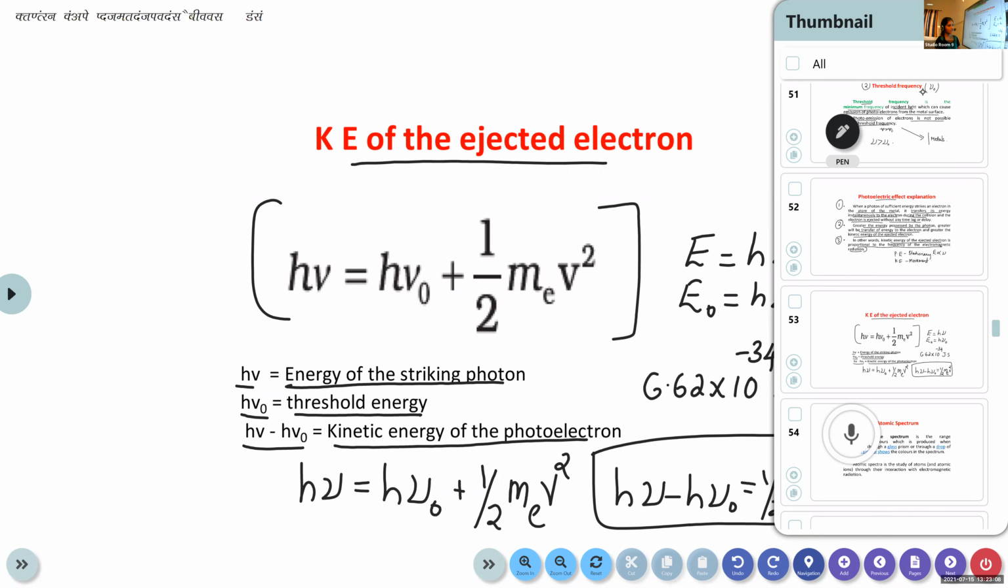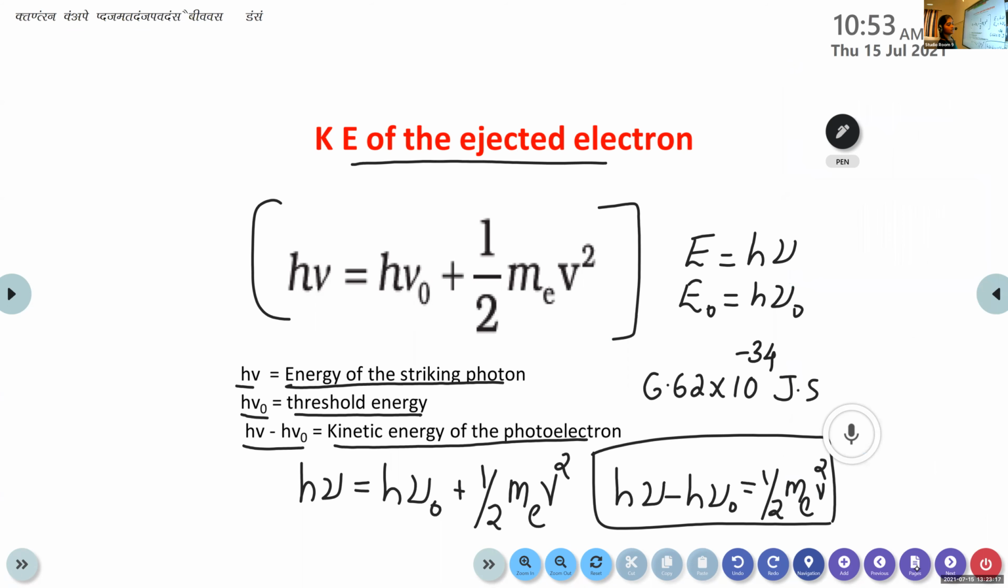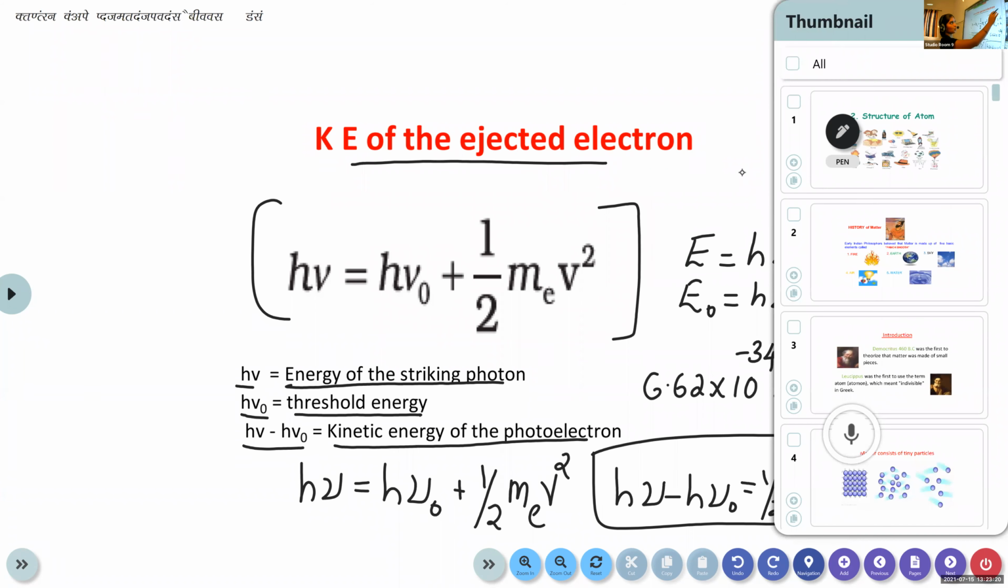Okay, this is clear, children? Any doubt regarding this photoelectric effect? No. Anyone? No, right?